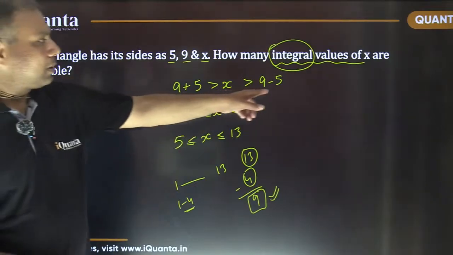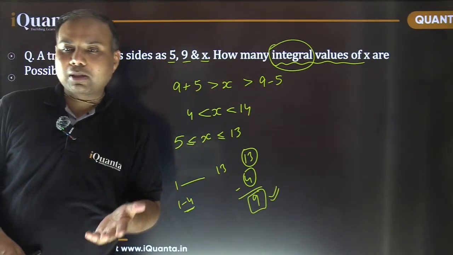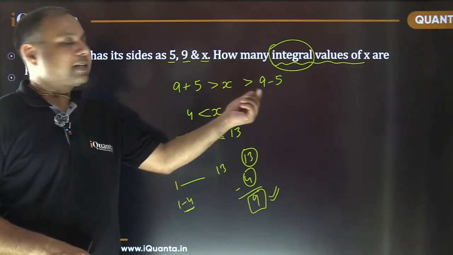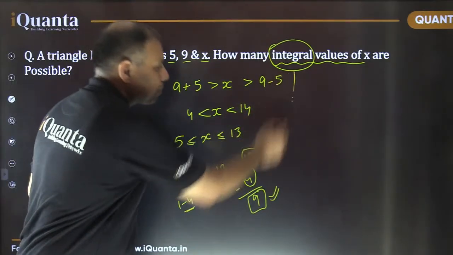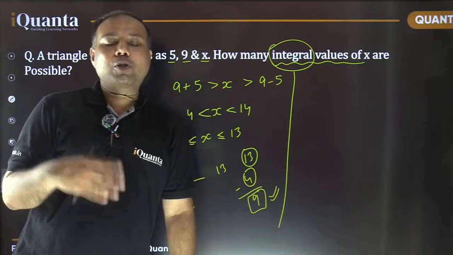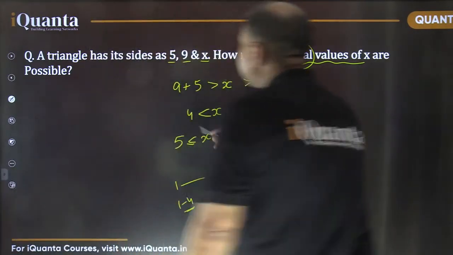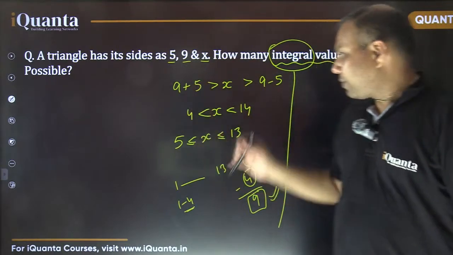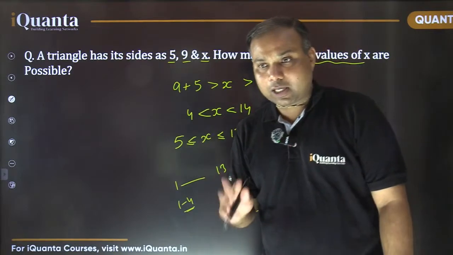Acha, here it is. We discussed in the last slide that the sum of two sides must be more than the third side, and the difference of two sides is smaller than the third side. That's why I've used it directly. Otherwise, I also mentioned, if you remember, the shortest version was that the longest side must be smaller than the sum of the others, right? That is sufficient. So out of these three, please answer me now. We have already solved this question. We have got our answer also. I'm discussing again. Now listen carefully.